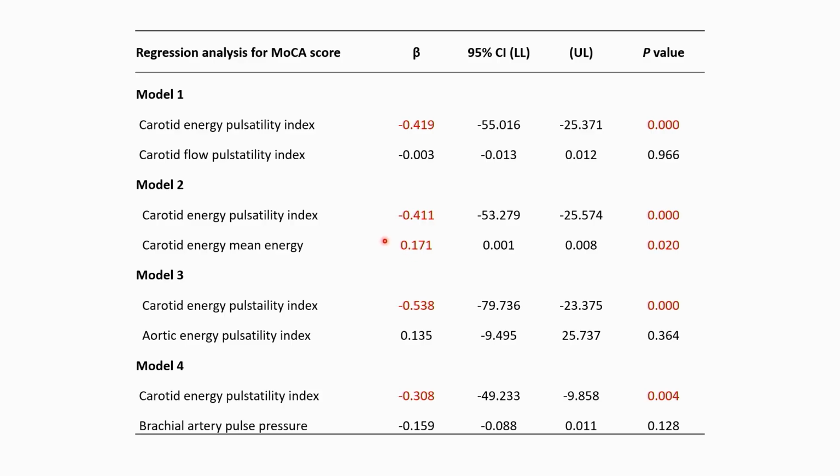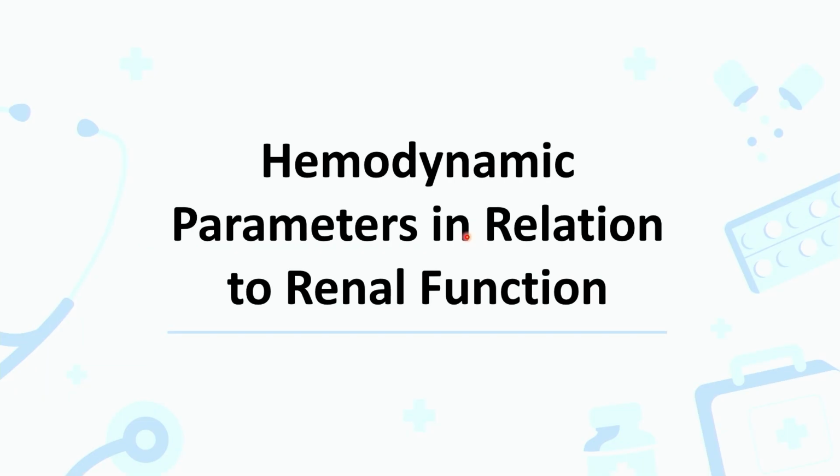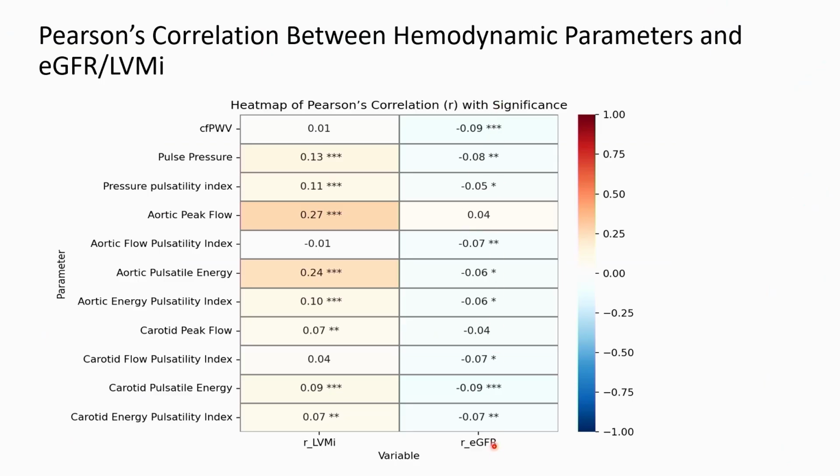Very interesting, you can see that if we put carotid mean energy and energy pulsatility index into the model, they both exist. So it means that there are two different components. And how about the energy pulsatility index in relation to renal function? Again, we use the same cohort, 1,800 subjects, to evaluate their association with the renal function. As you can see in the right column, we use different kinds of hemodynamic parameters to evaluate their association with renal function and left ventricular mass.